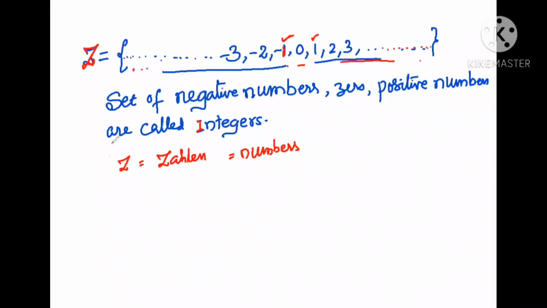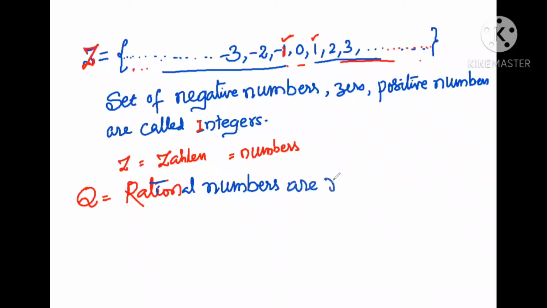Now one more set is there, that is Q. Q means rational numbers. Rational numbers are represented by Q. Then what are called rational numbers?